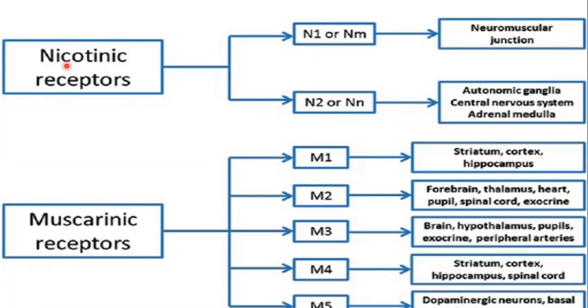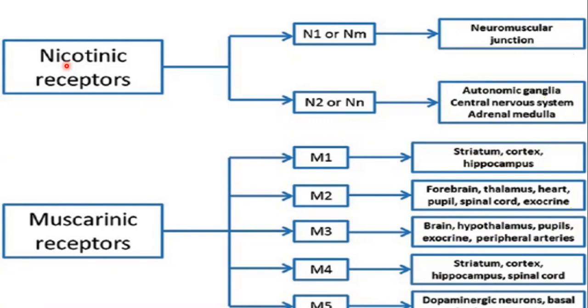I have already told you that cholinergic drugs are those drugs which interfere with the release or the synthesis of acetylcholine produced in our body.